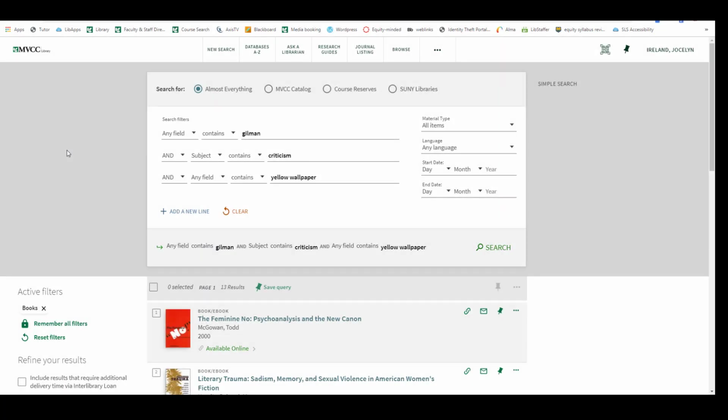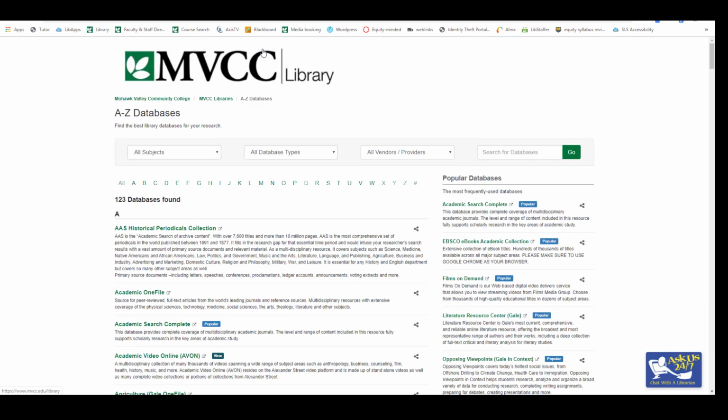It's also a good idea to explore individual databases. The search that I'm using right now searches many databases at once and also our physical library collection. But it doesn't search everything. So let's go to the database list. You can get to databases through the database's A to Z button at the top of the screen of the search or on the library's homepage.